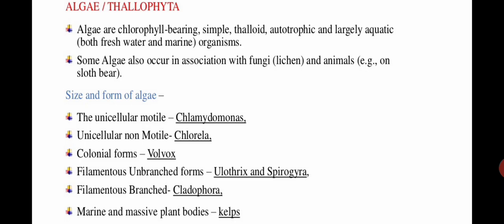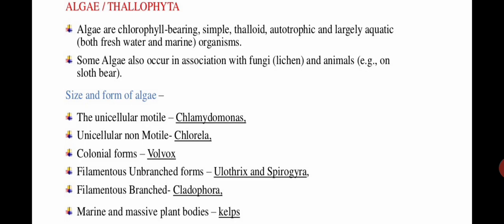So firstly we'll start with the algae or the Thallophyta. So let's get started. The very first group of plants in the plant kingdom is algae or Thallophyta. The characteristics of the plants belonging to this group are: number one, algae are chlorophyll bearing, simple, thalloid, autotrophic and largely aquatic, both freshwater and marine organisms.